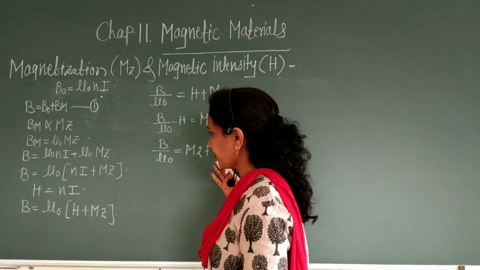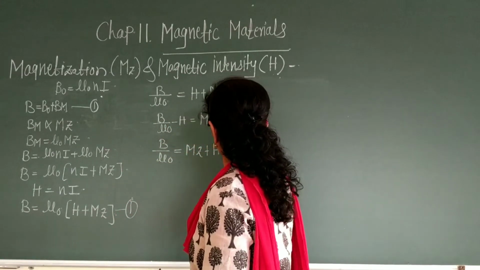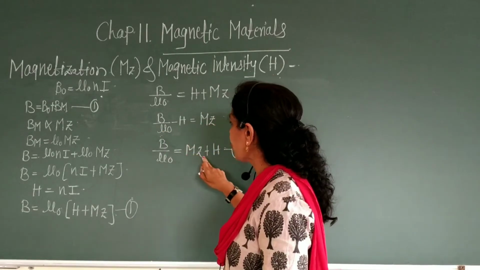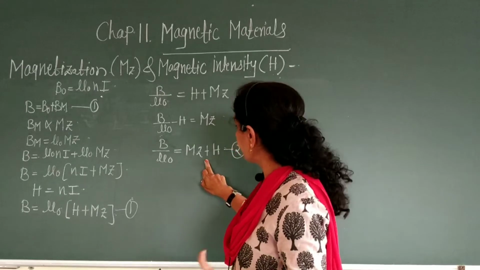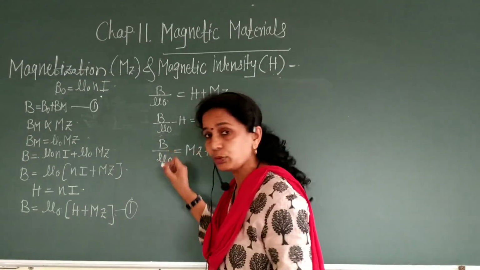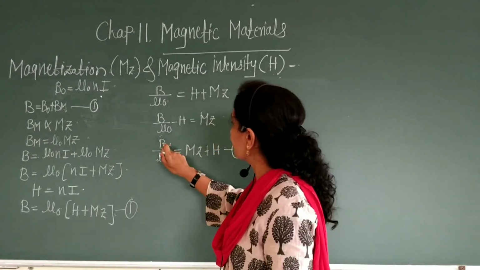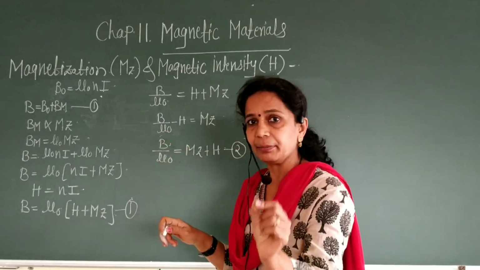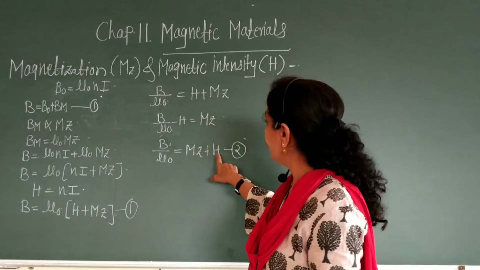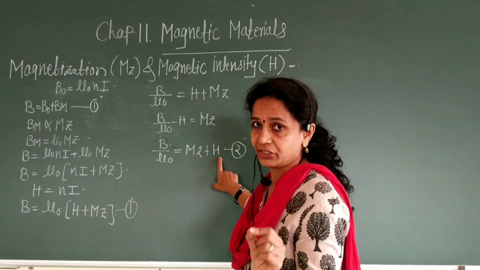From this equation we can say that B depends upon the magnetization as well as the magnetic intensity, because mu naught is the permeability constant. Therefore, the magnetic field B depends upon the magnetization and the magnetic intensity, which is nothing but H.